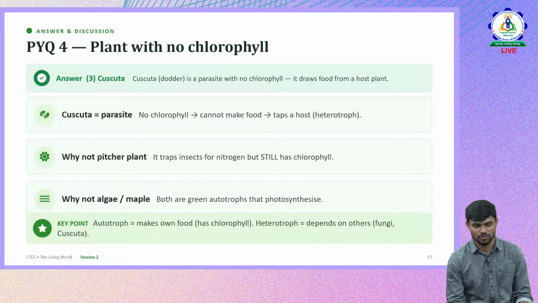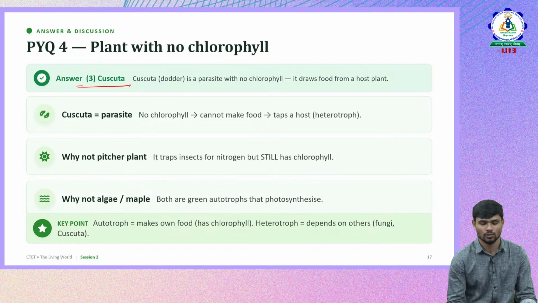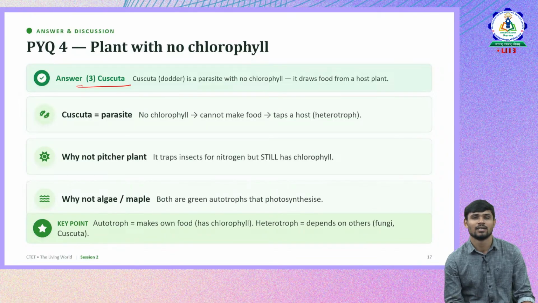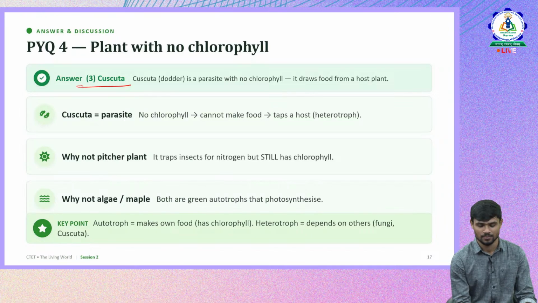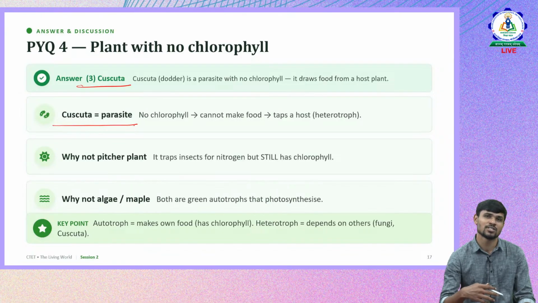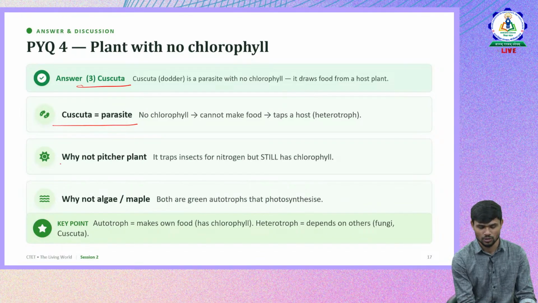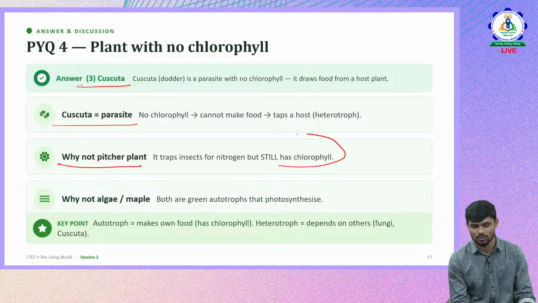Okay, cuscuta is the one which doesn't have chlorophyll. It completely depends on other plants for their nutrition purpose. Okay, Cuscuta is a parasite. So organisms which depend on other organisms without killing those organisms are called as parasites. Okay, so why not picture plant? It still has chlorophyll, though it depends on other insects for their nutrition purpose.